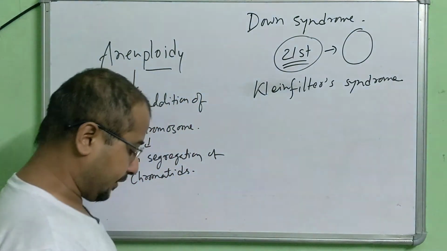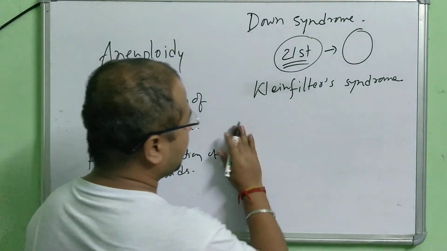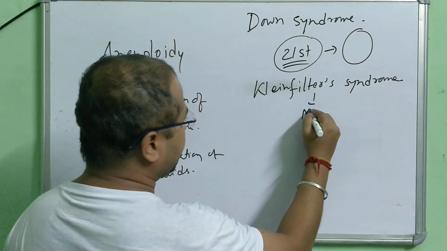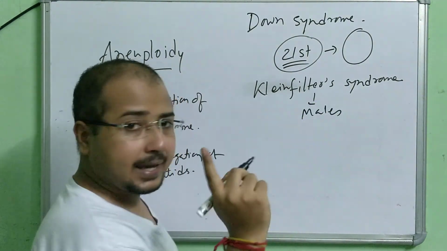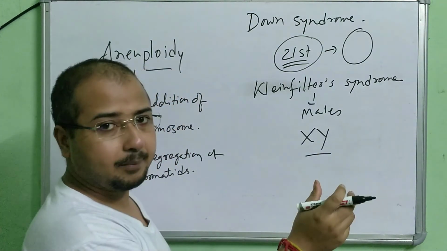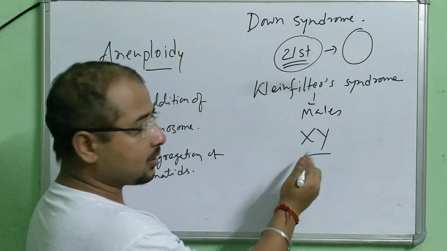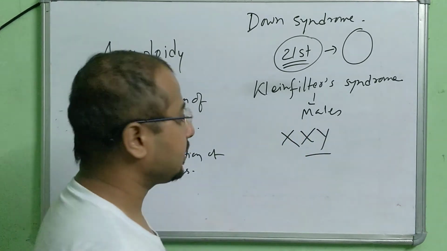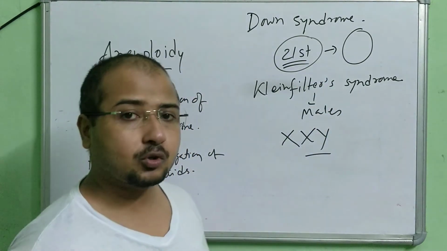What happens in Klinefelter syndrome? It mainly happens in males. One extra X chromosome is there. Normally the male has a sex chromosome pair, and in this pair one extra X chromosome comes. So it is XXY, and that leads to Klinefelter syndrome.